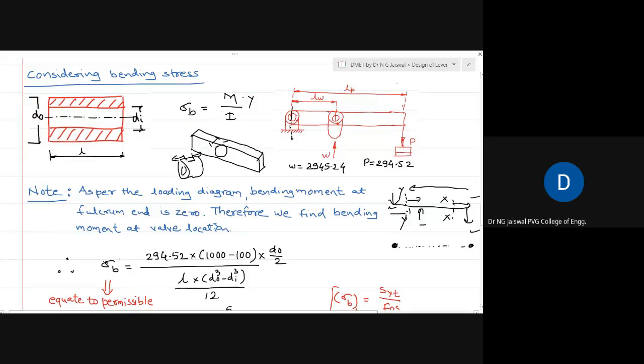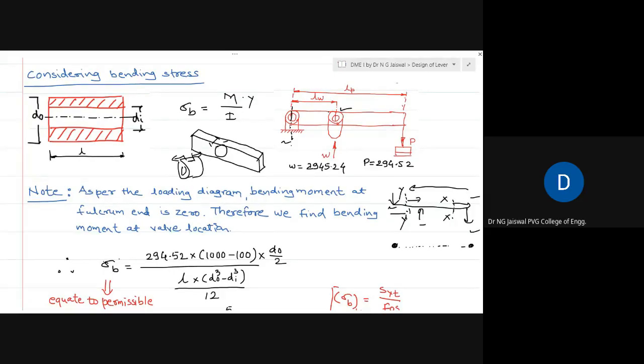So the point is that this similar cross section you will experience here also. I mean, a similar boss and pin arrangement will be at this location also. But at this location, bending moment is not zero. Bending moment is zero only at this location. So what do we do? Suppose in some vehicle or some engineering application, let's say a bracket, you are using 10 bolts.